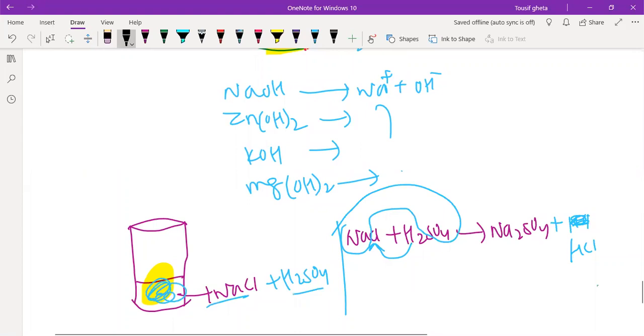I will close this with a rubber cork. I will take one tube to pass through it, and this tube I will take here. Through this the gas will come. Which gas is it? Hydrochloric acid gas. In this reaction HCl is in the form of gas, so this gas will come here. It is a dangerous gas, so let us write dangerous gas.